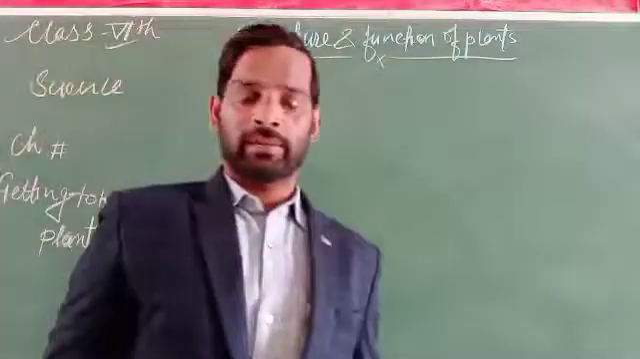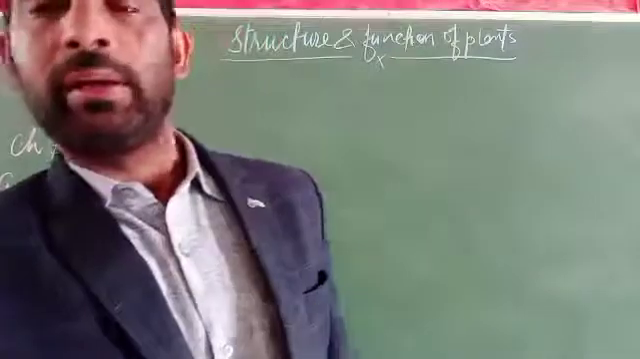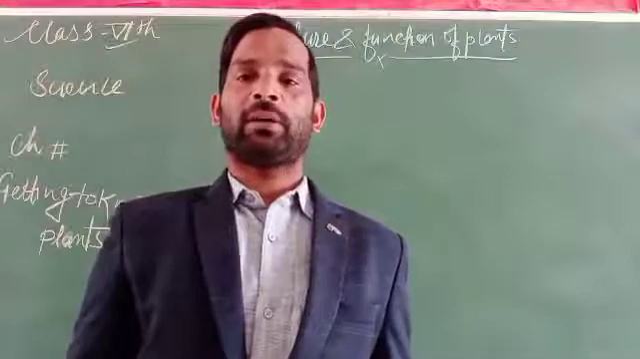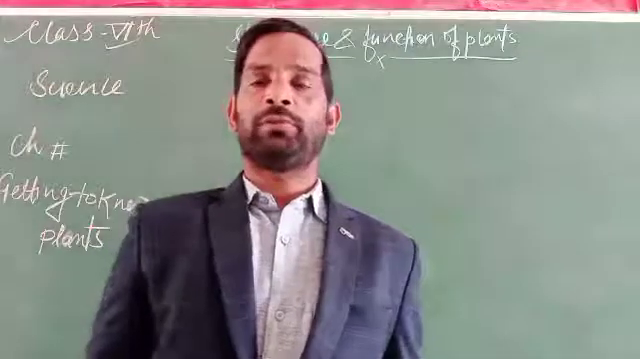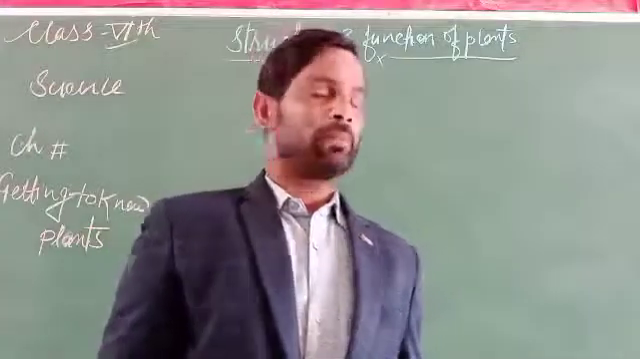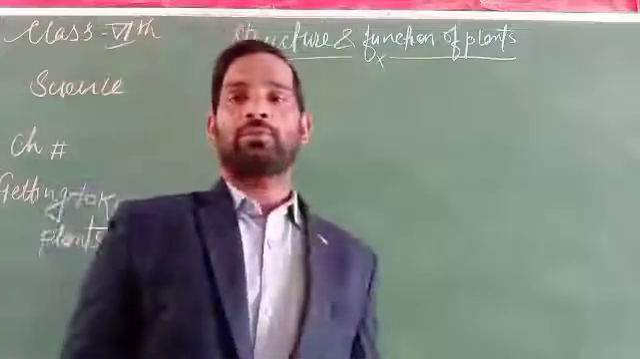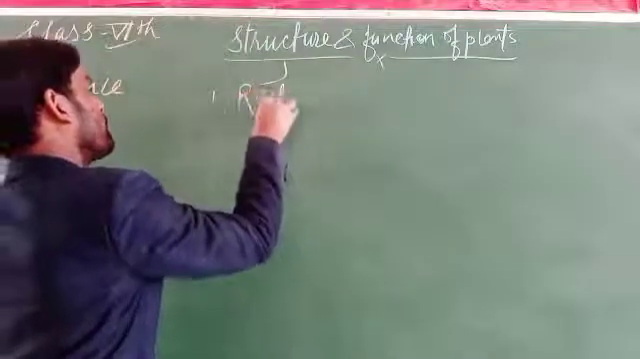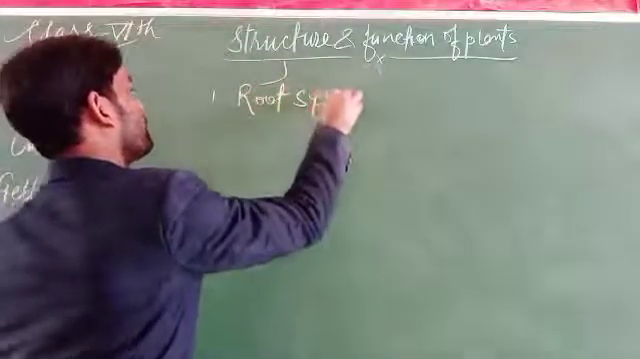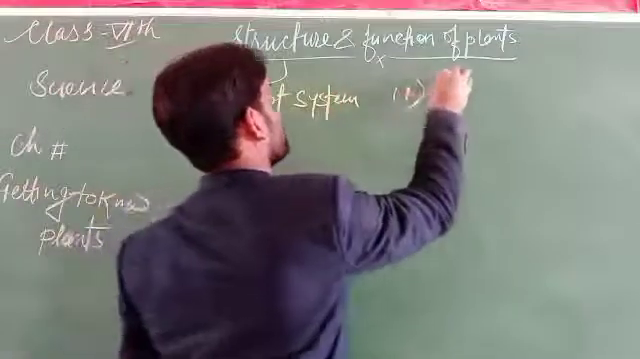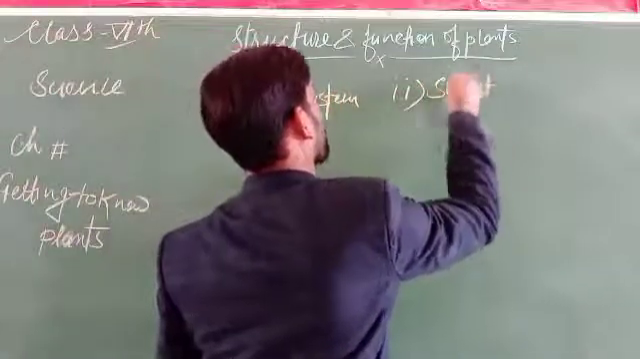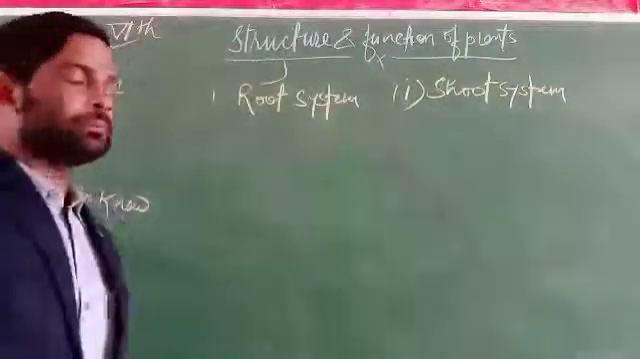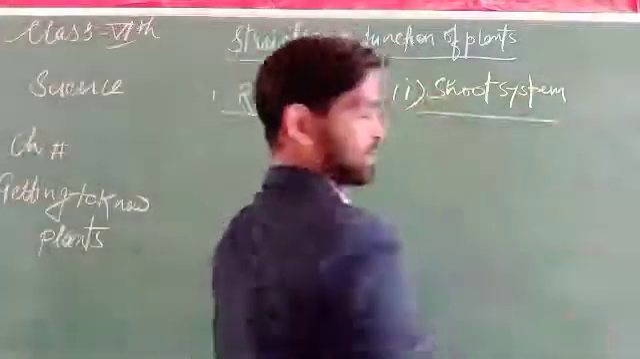As we know, a plant carries different structures. On that basis, the plant body can be divided into two further groups or parts. The first one is the root system, and the second one is the shoot system. The root system and the shoot system.